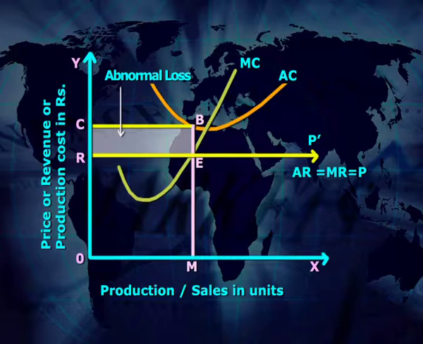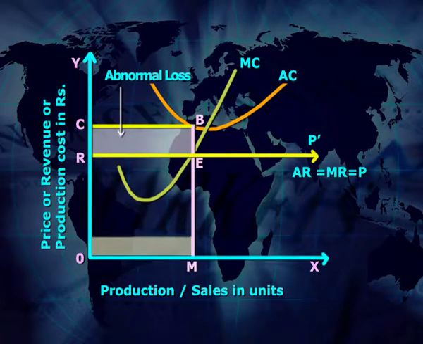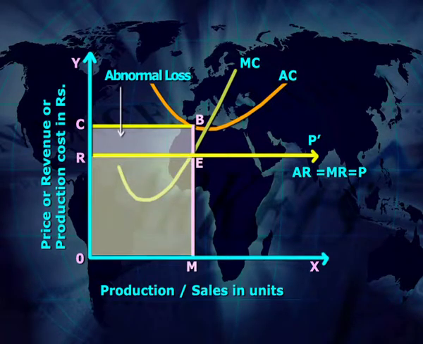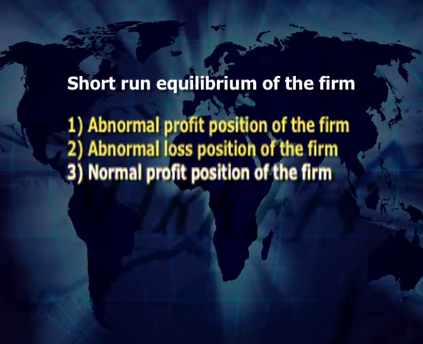At OM equilibrium production of the commodity, total cost of the firm is OCBM and total revenue of the firm is OREM. So, total cost is more than total revenue, and therefore, the total loss is total cost OCBM minus total revenue OREM, which is equal to CBER, represented by the shaded area in this diagram. Number 3 is the normal profit position of the firm.